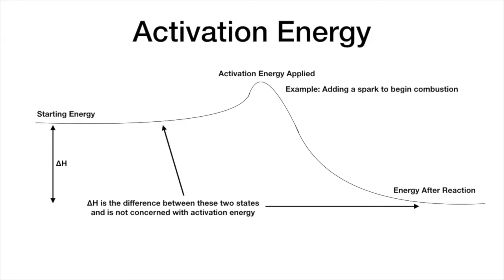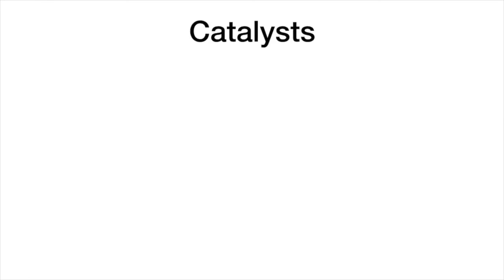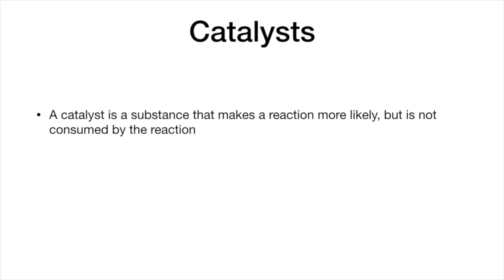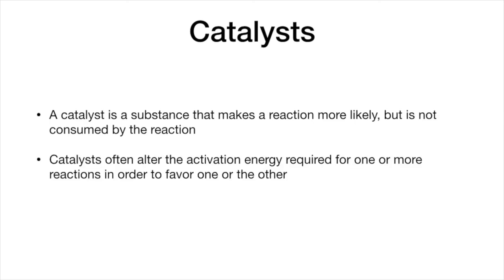And the example to think about is that if we're combusting something, usually you need a spark to initiate the combustion. So your spark is your activation energy. After the activation energy, the reaction proceeds as normal, but the spark is required to get it started. And that brings us to another topic, which is catalysts. A catalyst is a substance that makes a reaction more likely, but is not consumed by the reaction. Catalysts often work by altering the activation energies for one or more reactions or steps in a reaction in order to favor one or another.